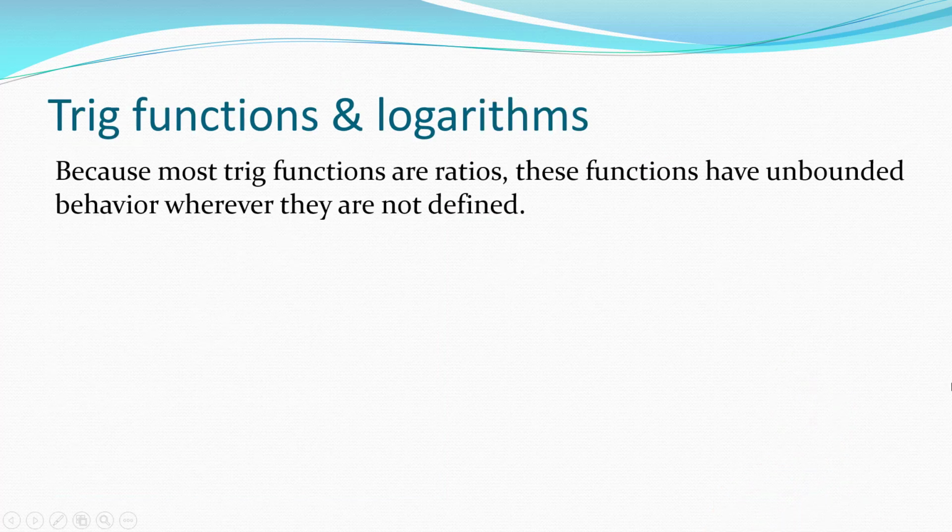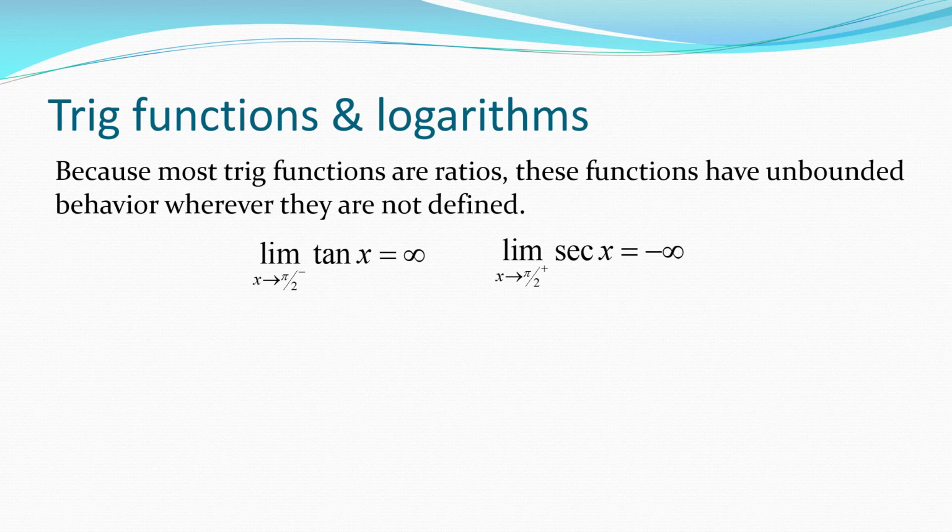Now, if you consider the other remaining 4 trig functions, they're all ratios of 2 continuous functions. So then those functions are essentially unbounded behavior, either positive or negative infinity, where they're not defined. You have to figure out which one by considering sign arguments. So for example, the limit of the tangent of x as x approaches pi over 2 from the left, that's got to be infinity. Because if it's less than pi over 2, you're in quadrant 1, tangent's positive, and the function's got to be unbounded there. So it's got to be one of the two.